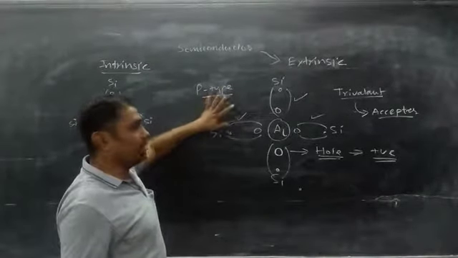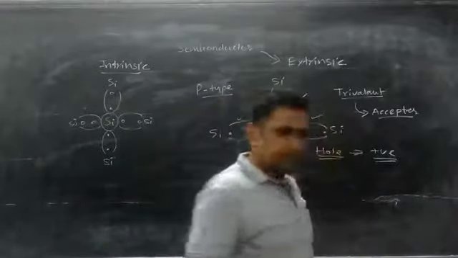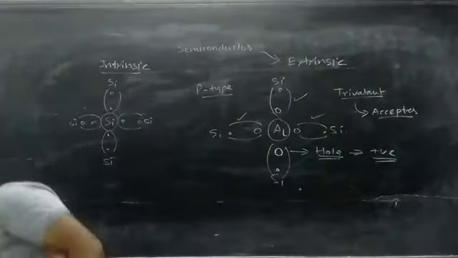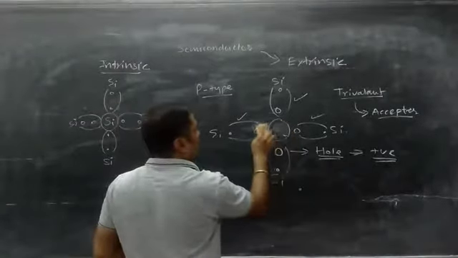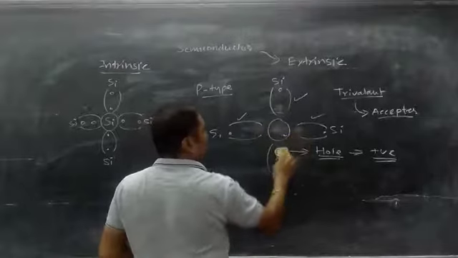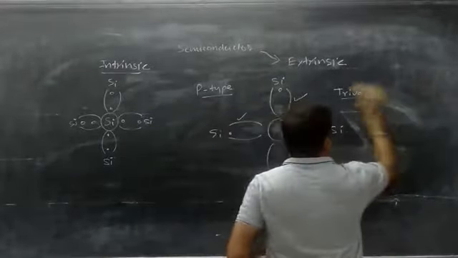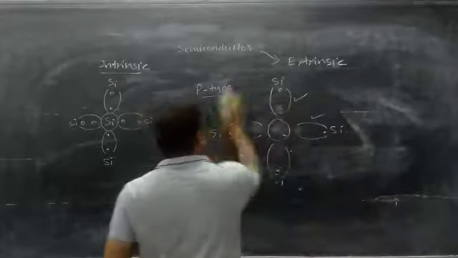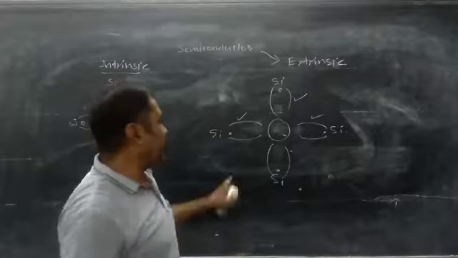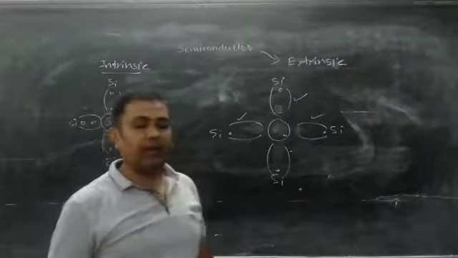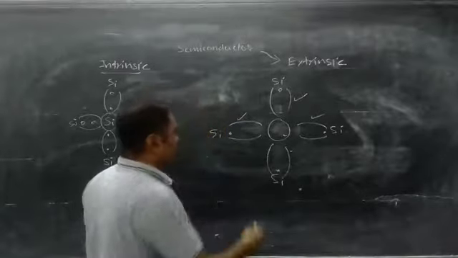Now let us see how another type is formed. Now another case, if we have added pentavalent impurity like arsenic, antimony or phosphorus, what is happening?